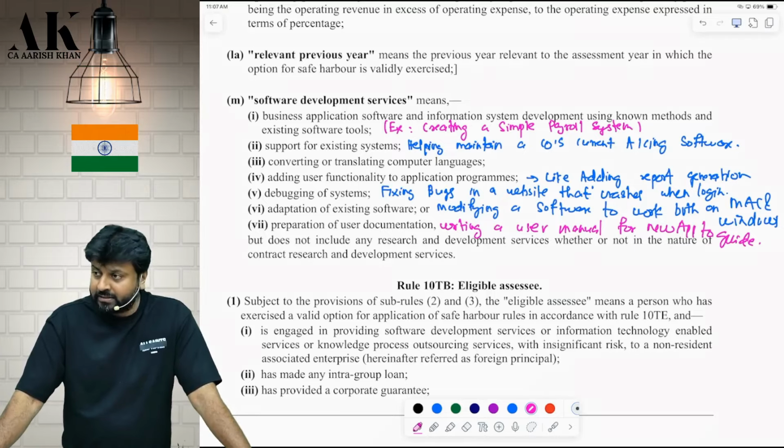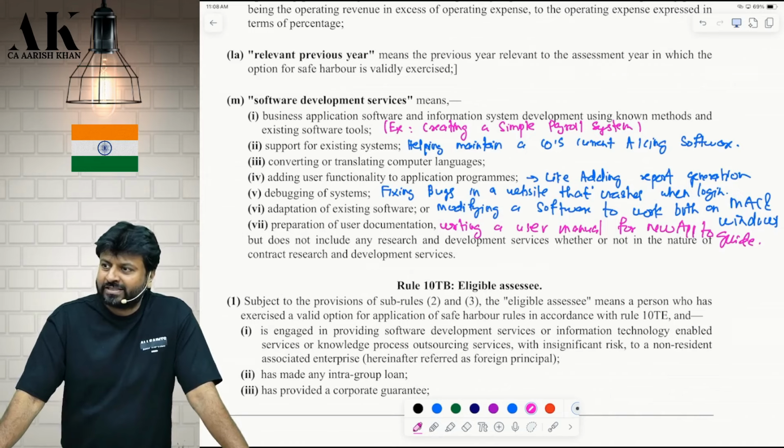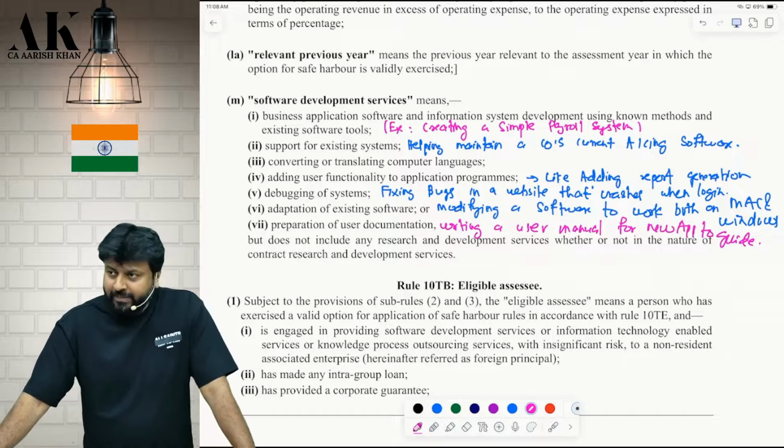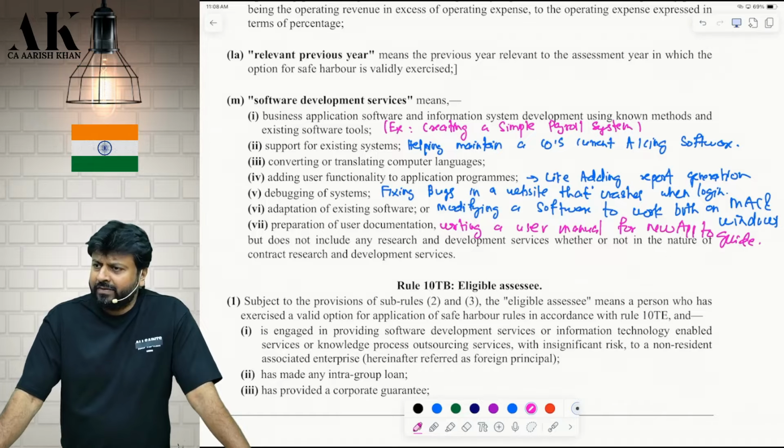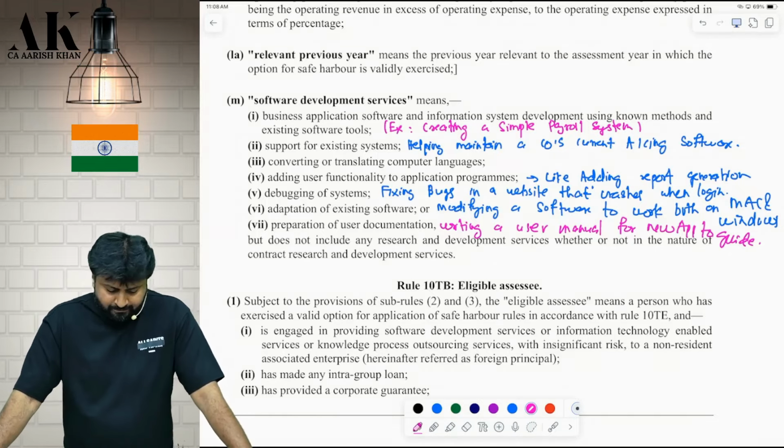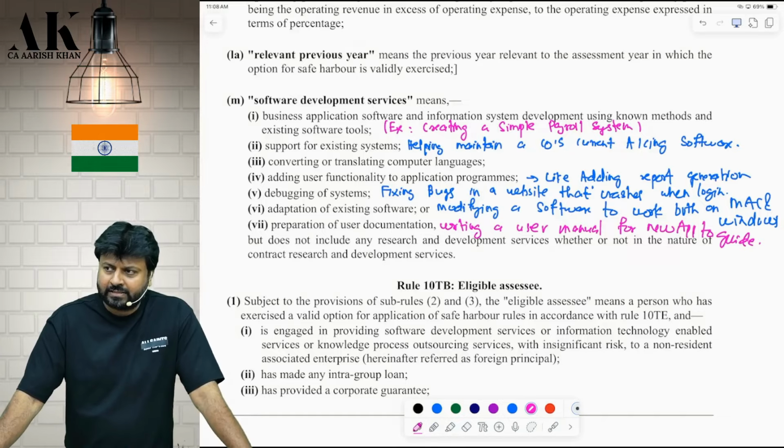I'm making an information system development using known methods and existing software tool. Example, creating a simple payroll system for your company. You have told me to make a payroll system. I am providing you services with respect to making of payroll system. Are you clear? Nobody is going to ask you this. But it is better that we understand something out of it. When it becomes very technical, we will not get into that. But to the extent we can understand, let's try.